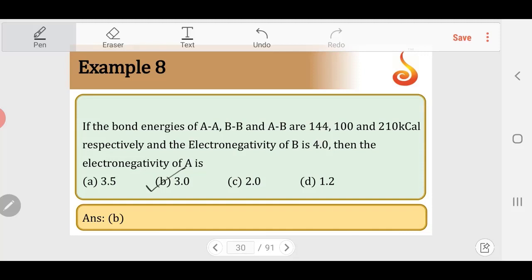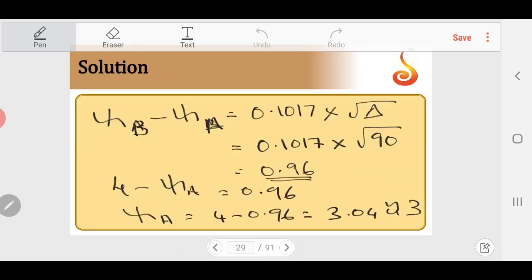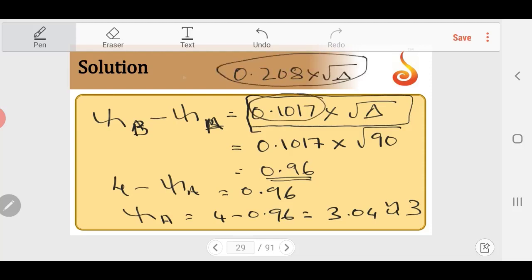So based on bond energies, we can calculate. Remember one formula: the difference in electronegativity of two atoms is equal to 0.1017 into the root of delta if it is in kilocalories per mole, and this should be replaced by 0.208 into the root of delta if it is in kilojoules. This one is for kilocalories.